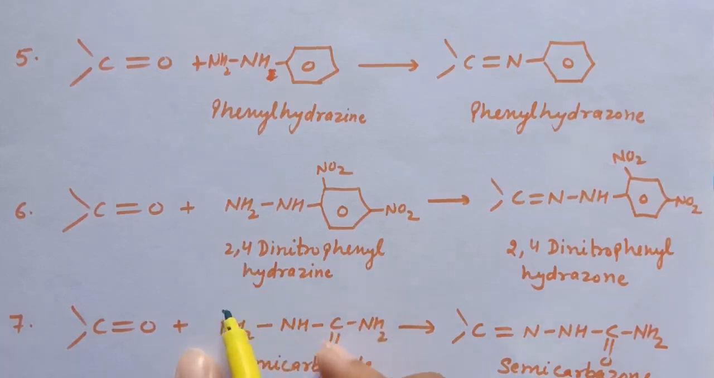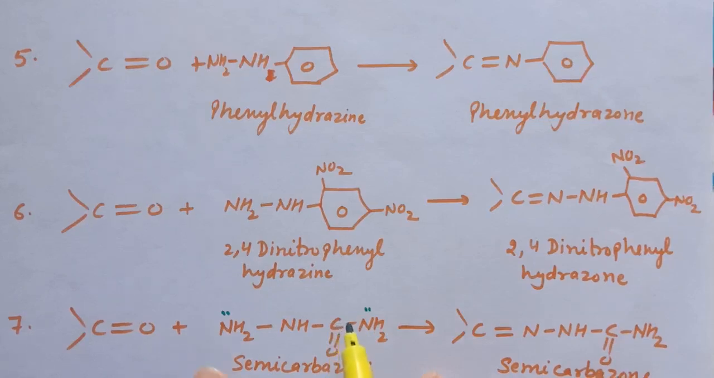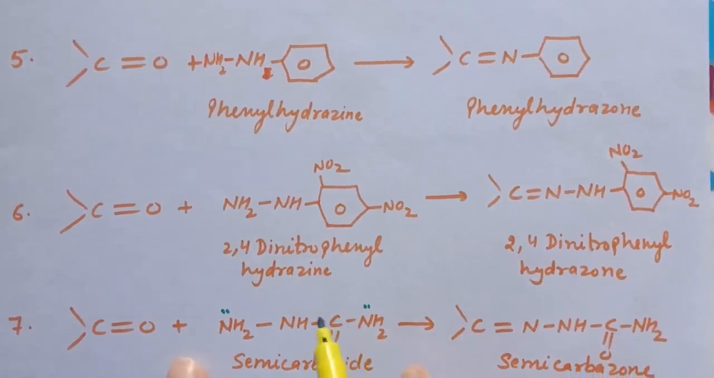but the attack takes place only from this nitrogen because in this other nitrogen, the lone pair of electrons is involved in the resonance with this carbonyl group. So in case of semicarbazide, the attack on carbonyl carbon takes place from this nitrogen because the lone pair of electrons on the other nitrogen is not available for the attack, as it is involved in the resonance with this carbonyl group. So in case of semicarbazide, the product is semicarbazone.